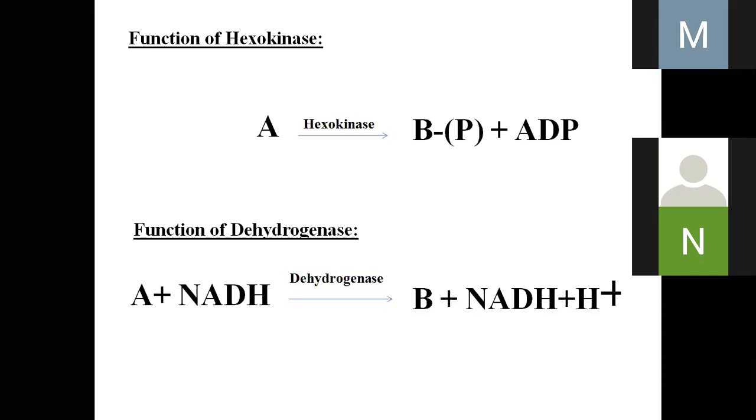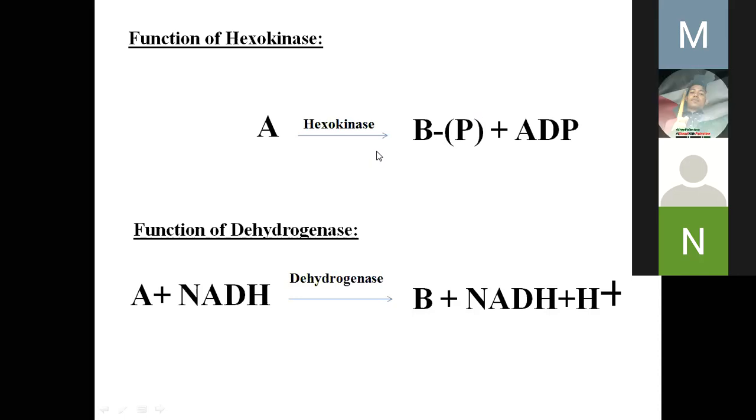So that means if A is converted into B and a phosphate group is transferred from ATP to B, like B-phosphate, here you can see a phosphate is added to B. Do you know the full meaning of ATP? Adenosine triphosphate. So here ADP is there. ATP is converted into ADP, and one phosphate is joined with the product. That is known as kinase. So if in any reaction you find that ATP is required and ATP is converted to ADP and the phosphate group is joined, that is known as kinase. Is it clear?